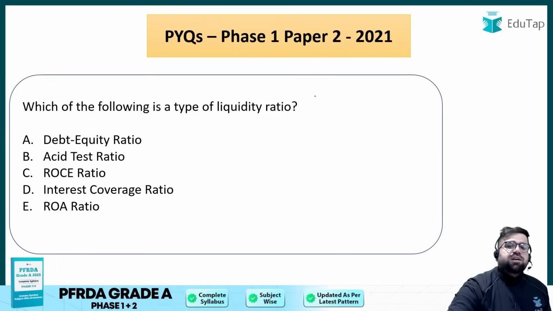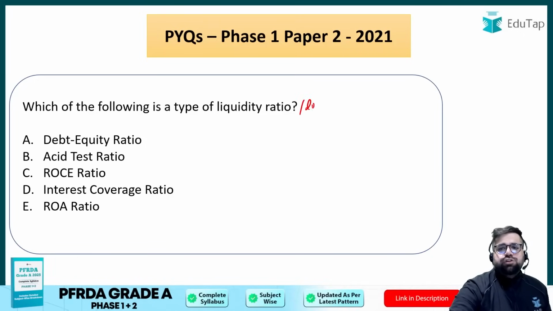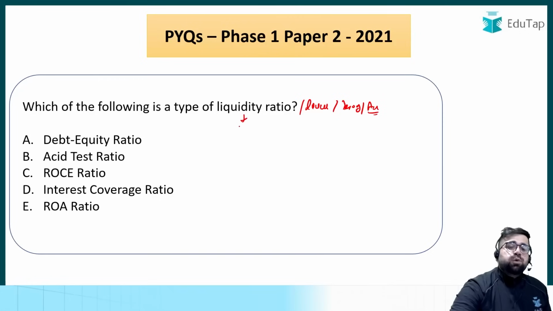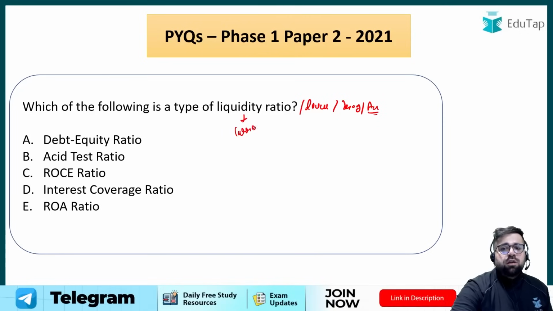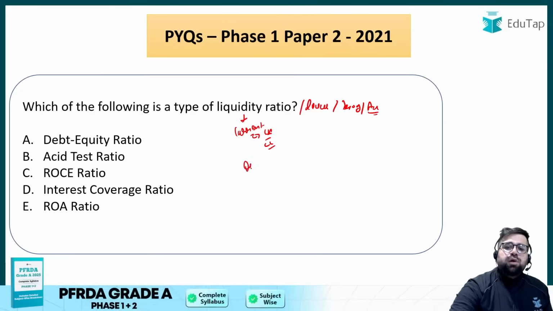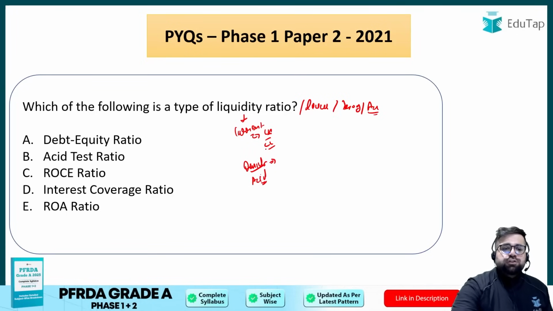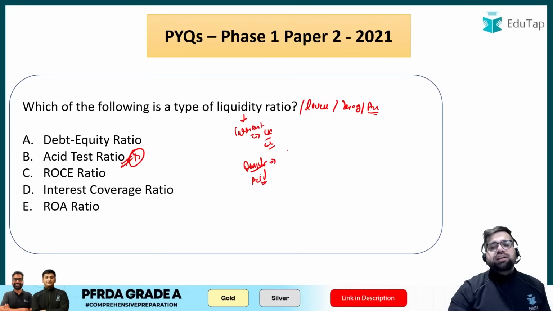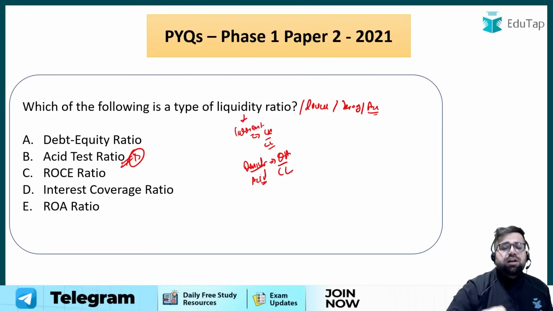Generally, if you see, there are multiple categories of ratio: liquidity ratio, leverage ratio, profitability ratio, activity turnover ratios also. Now, in liquidity ratio, the most famous one are current ratio, wherein you do your current assets divided by current liabilities. Then you have quick asset ratio, which we also call as asset test ratio. So your answer over here will be option number B. Asset test ratio or your quick ratio is given by the formula of quick assets divided by your current liabilities.